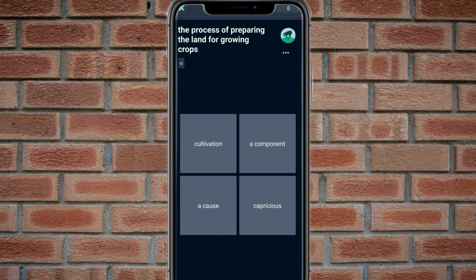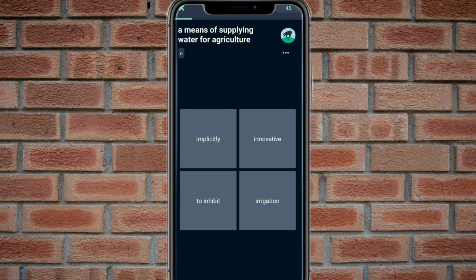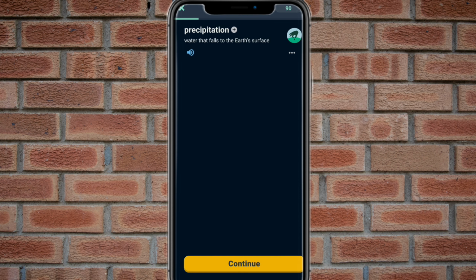There are different options, and you have to select which one is correct. The process of preparing the land for growing crops is cultivation, that is the correct one. Supplying water is irrigation. All right, in that way you can learn different words, and you can take a test.